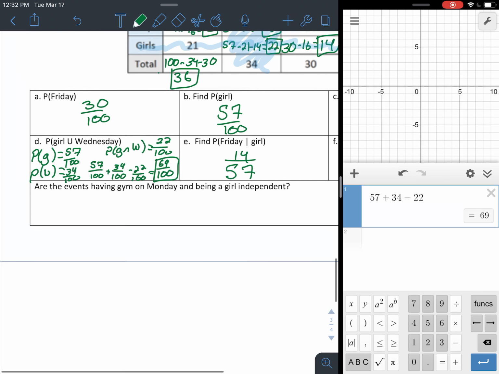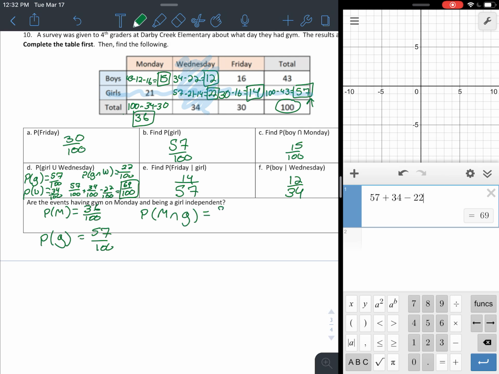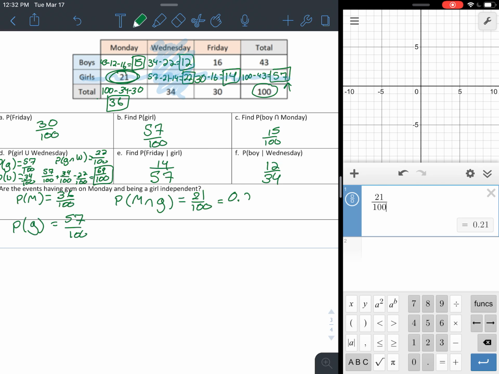Are the events having gym on Monday and being a girl independent? So having gym on Monday, so probability of Monday is 36 out of 100. Probability of being a girl, right, that would be 57 out of 100. And then we always need to find the intersection, so probability of Monday and girl, that's going to be Monday is 21. So 21 out of 100 would be Monday and girl. That one's right there. So then we go 21 over 100, right? That's going to give us 0.21.